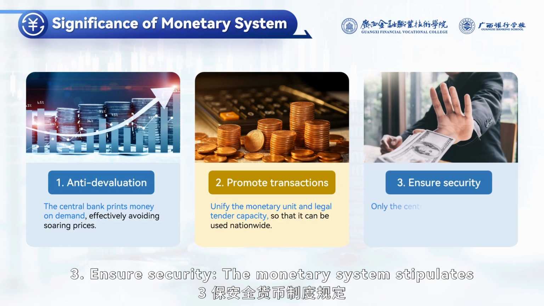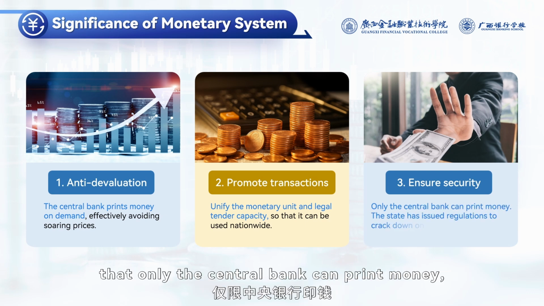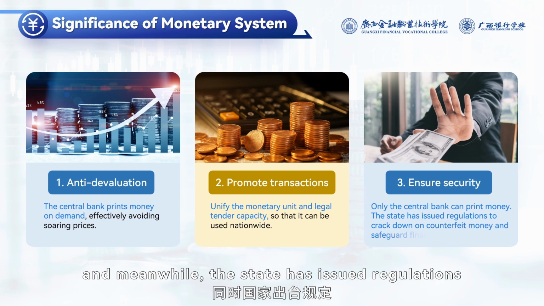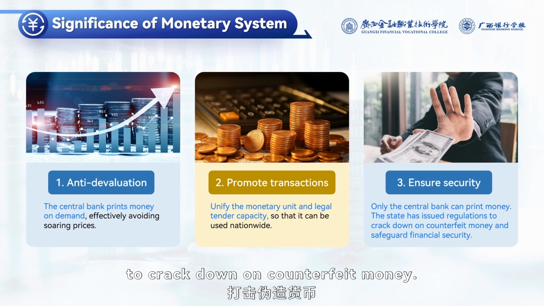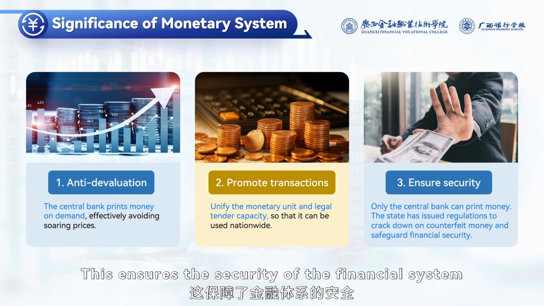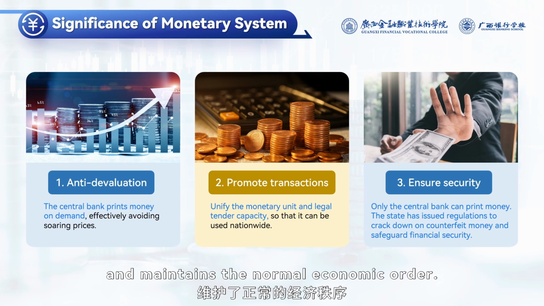3. Ensure security. The monetary system stipulates that only the central bank can print money, and meanwhile, the state has issued regulations to crack down on counterfeit money. This ensures the security of the financial system and maintains the normal economic order.